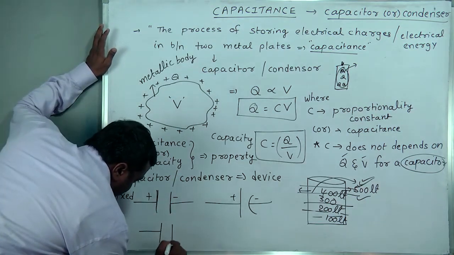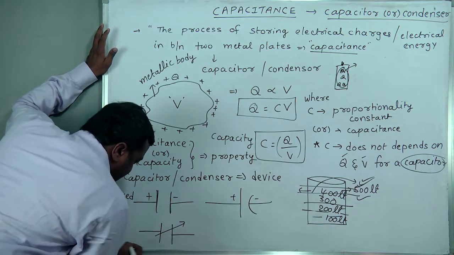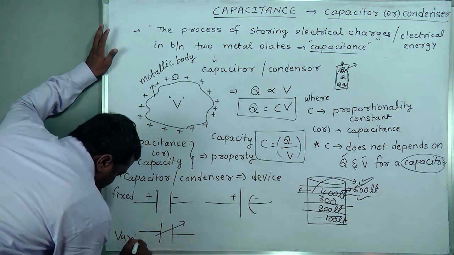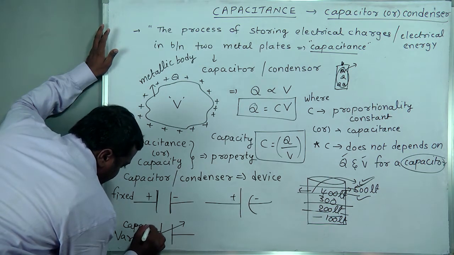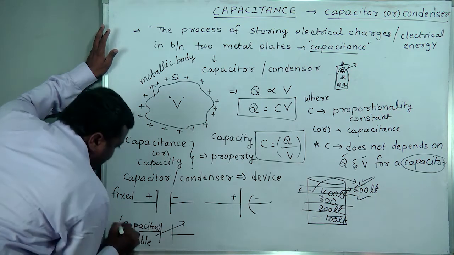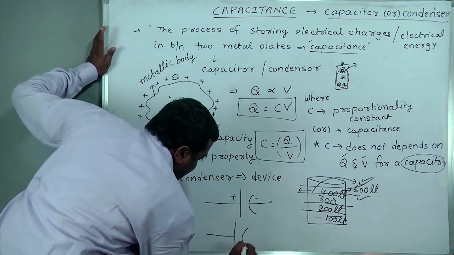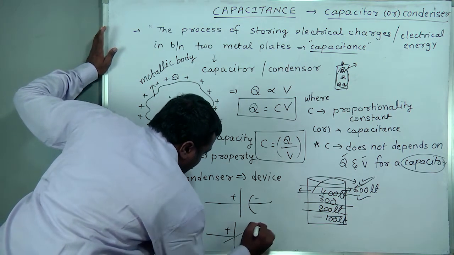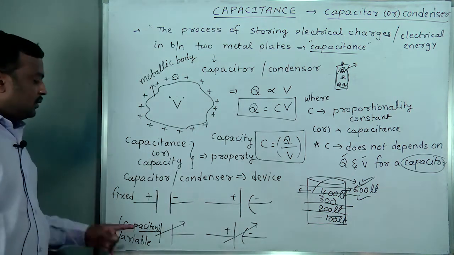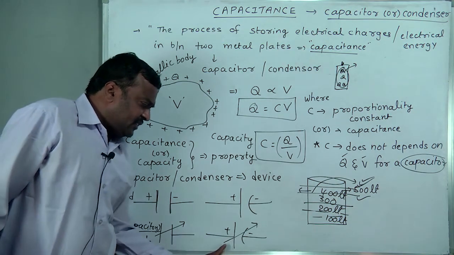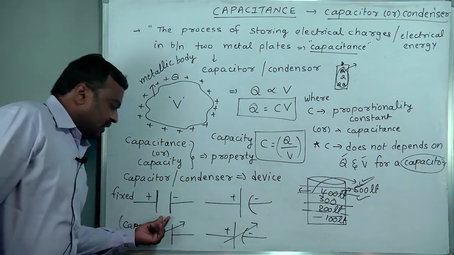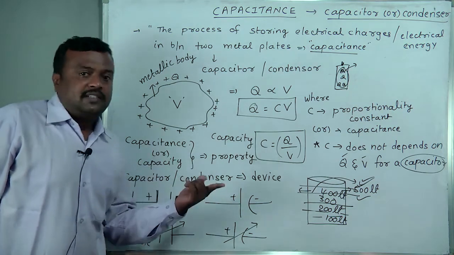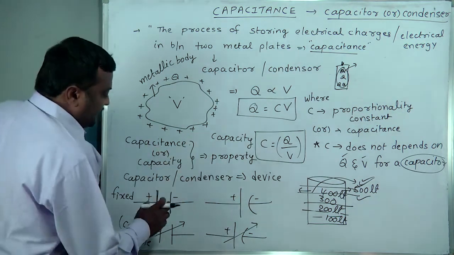If you draw it like this, with an arrow, it is said to be a variable capacitor, because the capacity is not fixed and will vary from time to time. If we represent it like this, it is said to be a fixed capacitor. Okay, this is the symbol.